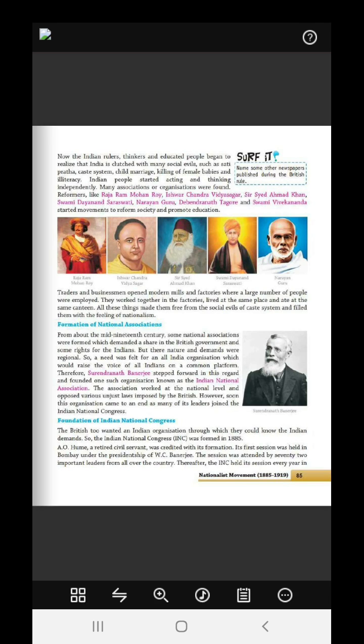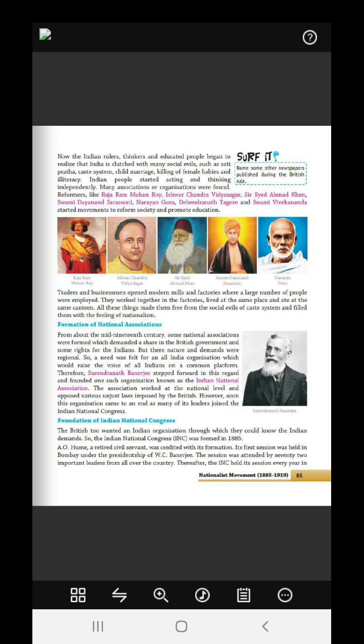Many social evils such as sati pratha and the caste system. The caste system will not allow them to be united. Again, divide. So the caste system had to be brought down. Child marriage. All these were very serious social evils prevailing in that period, and killing of female babies. Many associations and organizations were formed. Reformers like Raja Ram Mohan Roy, Ishwar Chandra Vidyasagar, Sir Syed Ahmed Khan, Swami Dayanand Saraswati, Narayan Guru, Devendranath Tagore, and Swami Vivekananda started movements to reform the society and the religion and promote education.